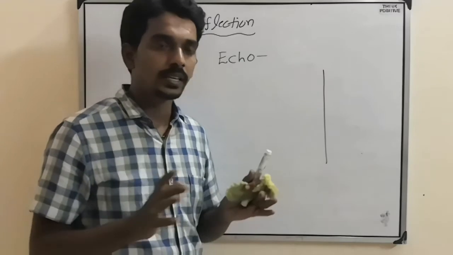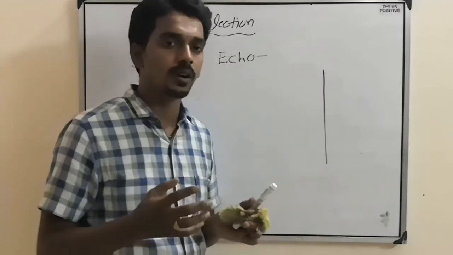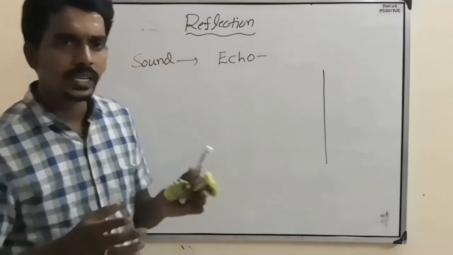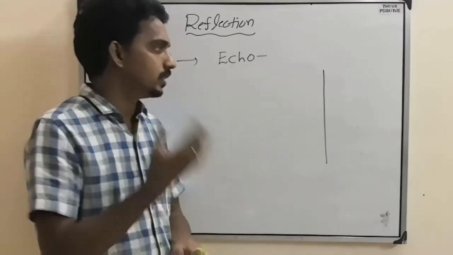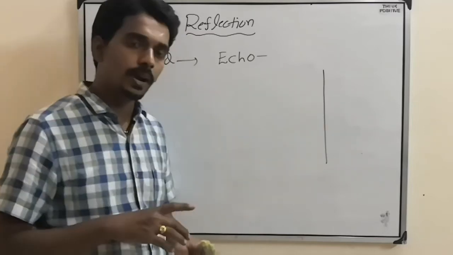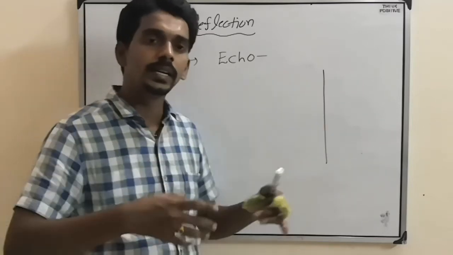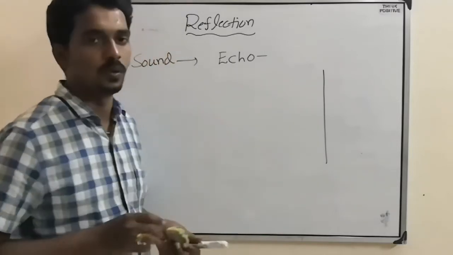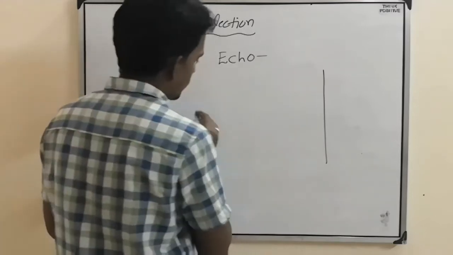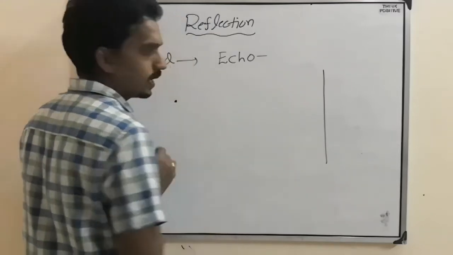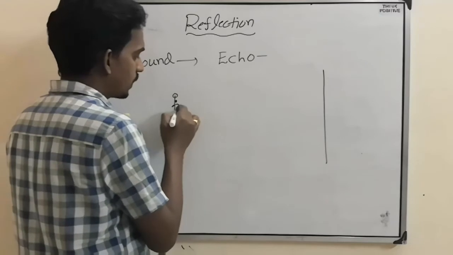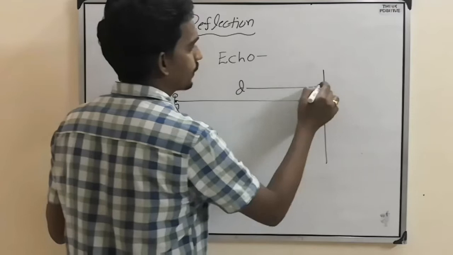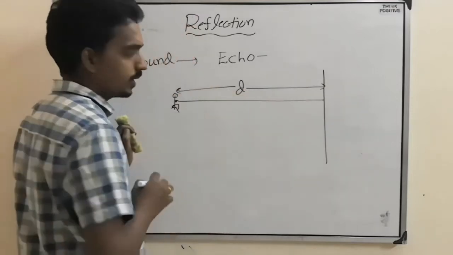Like in a newly constructed house also, if you make some sound, reflections will come. So when there is a reflecting surface, the sound will reflect back and the source can hear it itself. And that thing we call an echo. So here one sound wave is generated by you, the person making some sound, and you are at a distance d from the reflecting surface.